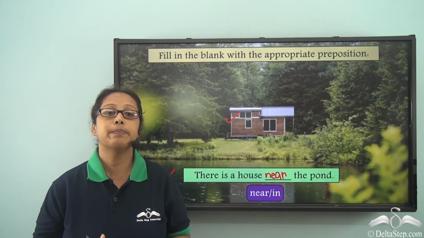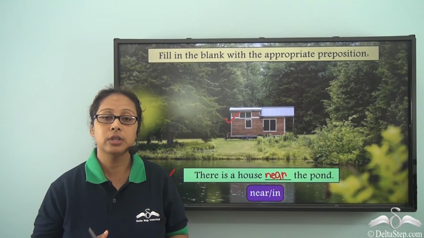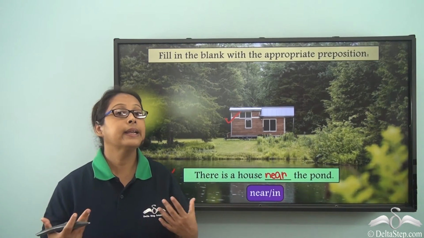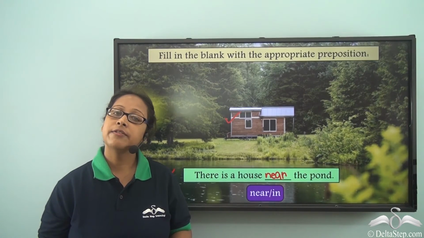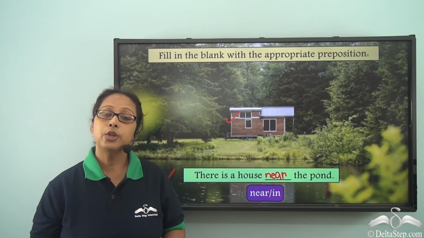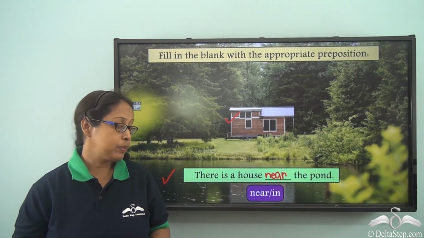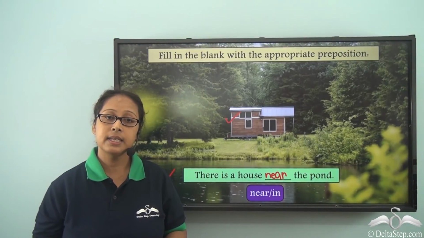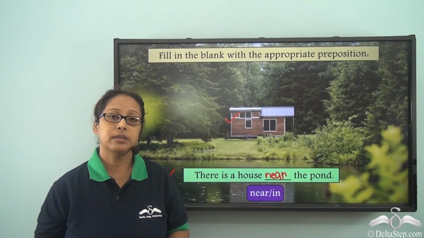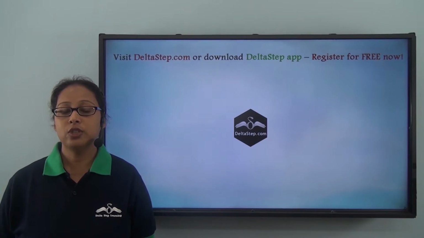So we are not specifying an exact location. So it could be close by. There are many other prepositions which we will learn soon. You can try using the preposition near and by in your own sentences and see if you are able to make out the difference.